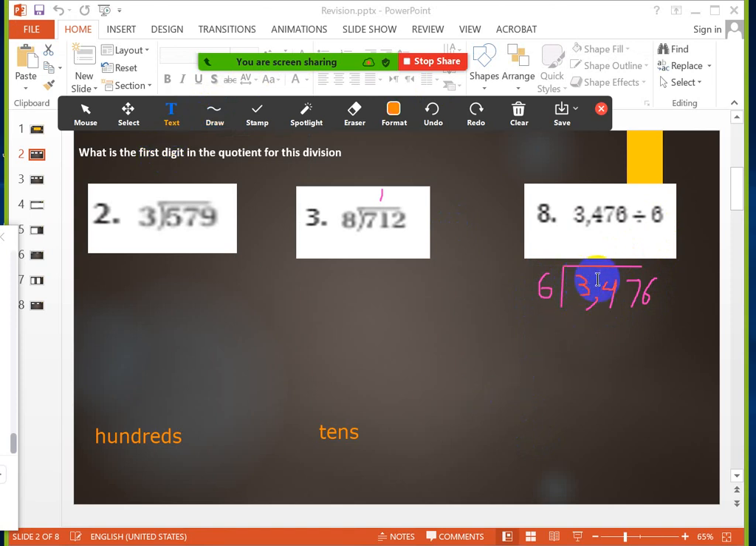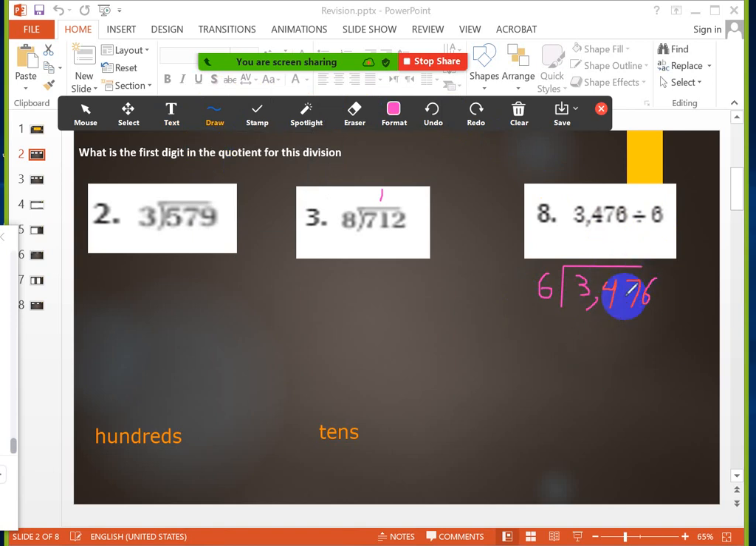First thing, I will start with the 3. 3,000. Can I divide 3 on 6? Yes or no? No. Very good. Very good, girls. So I will take the number next to it, which is 4. Now 34. Can I divide 34 on 6? Yes. Very good. So the first digit in the quotient will be what, girls?